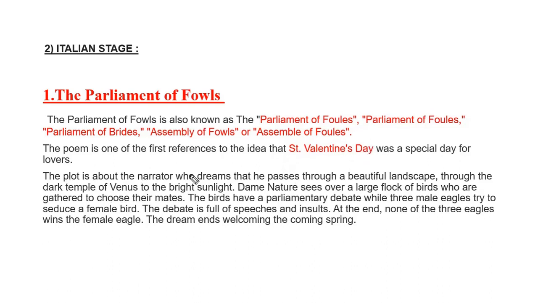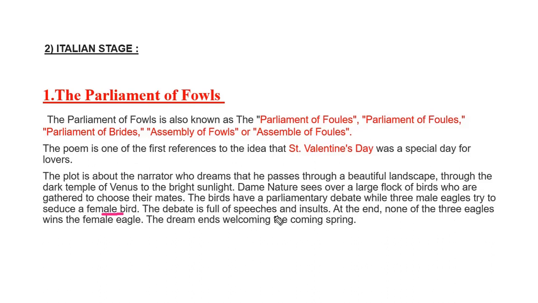So this plot is about a narrator who dreams and he passes through a beautiful scenery, and Dame Nature presides over a large flock of birds who are gathered to choose their mates. So what happened? Birds have gathered to choose their mates, and the birds have a debate while three male eagles were trying to seduce only one female bird.